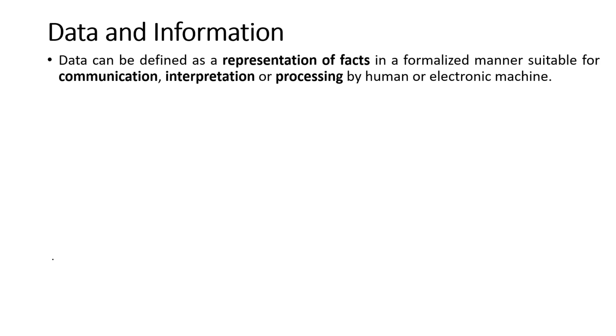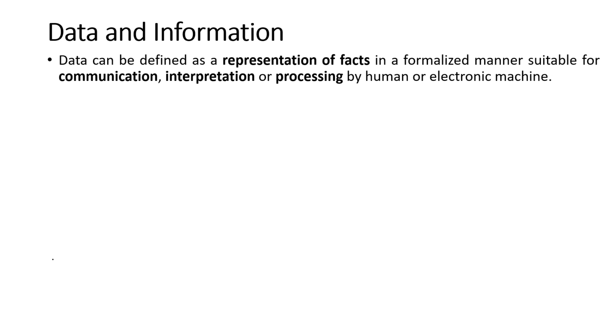What is data? Data can be defined as a representation of facts in a formalized manner suitable for communication, interpretation, or processing by human being or electronic machine. So you will be having information.